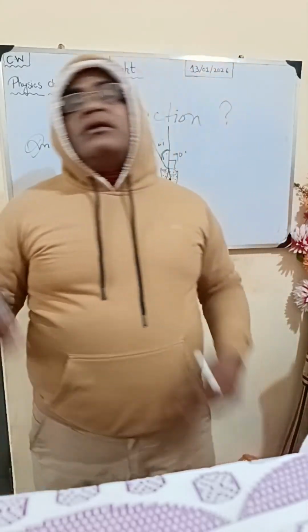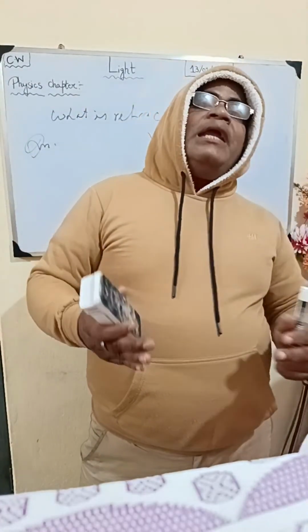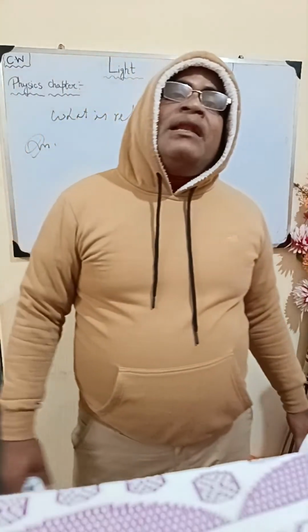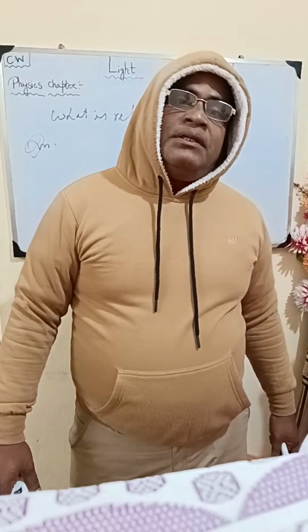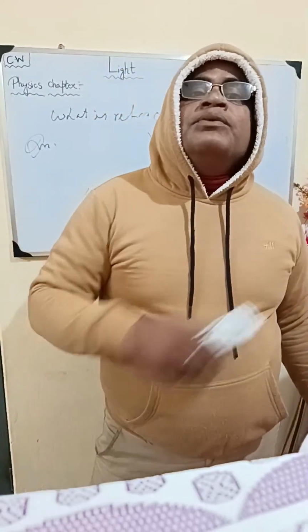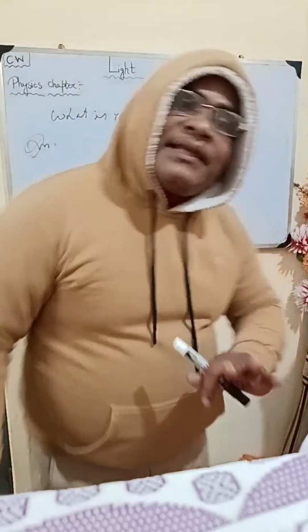When light passes from one medium to another, bending of light is formed. It is because light cannot move like it moves in the air. Did you get it?